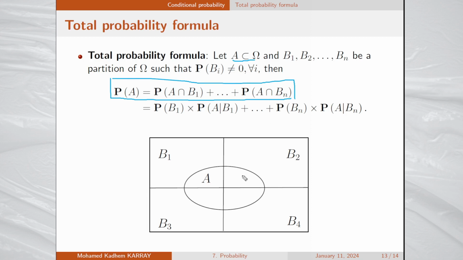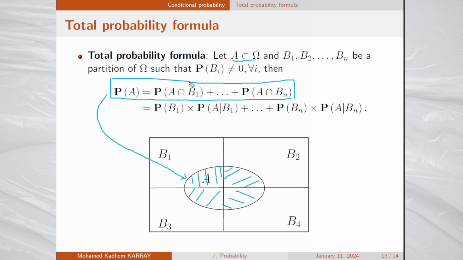This may be illustrated by this figure here. In order to calculate the surface or area of the set A, you may first calculate the area of the intersection of A with B1, then A with B2, A with B3, and finally A with B4. If you add all these parts, you will get the surface of A, and this is exactly what this formula says.